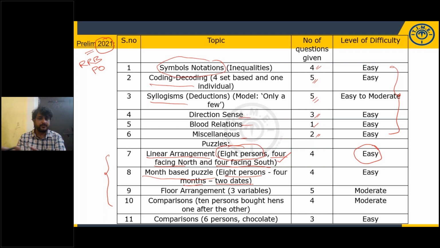I have given a sample question that you can take a screenshot of, the same which was given in the exam, and you can check the level of difficulty. Floor arrangement questions. Comparison questions. And one more comparison question, 6 persons with chocolates. All these questions are easy. You can score easily more than 30. And the weightage of puzzles: 4, 4, 8, 5, 13, 17, 3, 20 questions are from puzzles. So 50% weightage is given to puzzles. So please take a screenshot of the models.